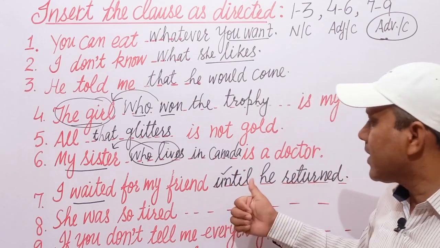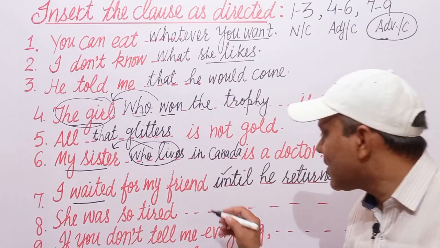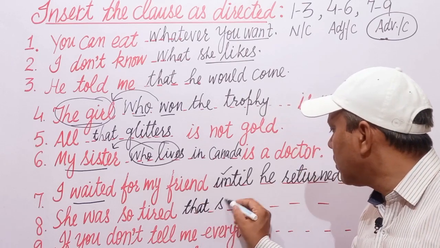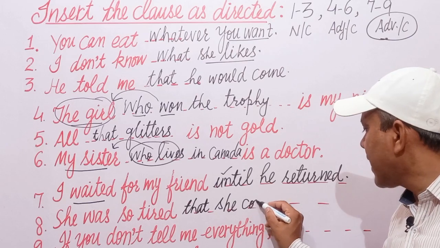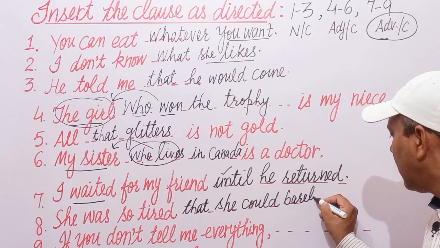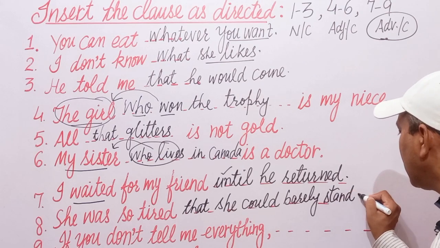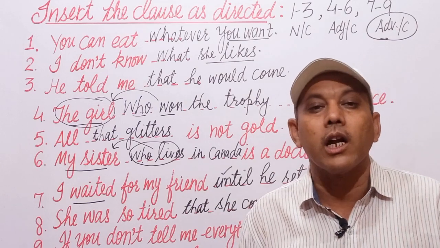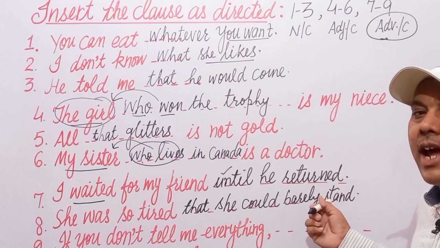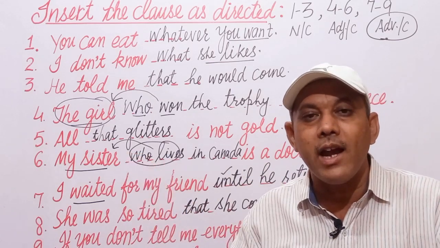Next is she was so tired. How much tired? She was so tired that she could barely stand. She could barely stand, that she was barely able to stand, she was so tired that she could not even stand. She was so tired that she could barely stand, or that she could not walk, she could not stand.